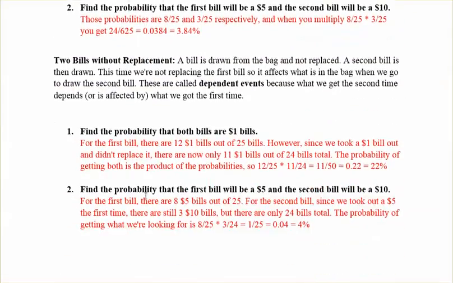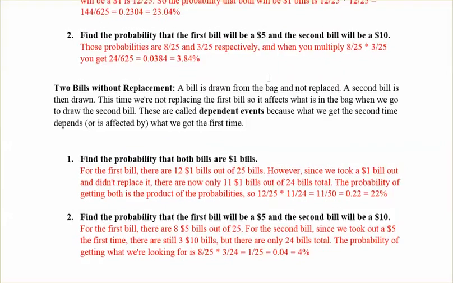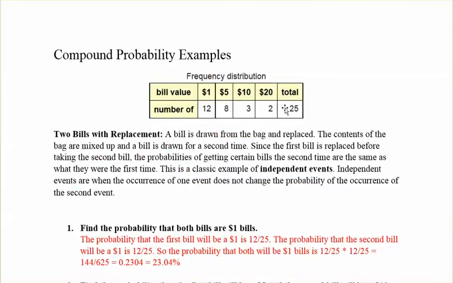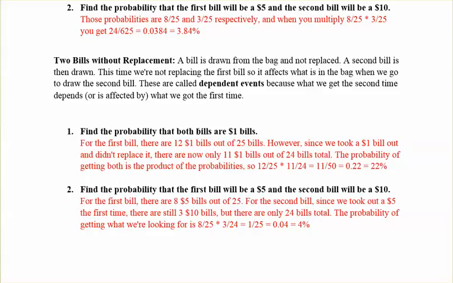So now let's take a look at the 2 bills without replacement. In this example, a bill is drawn from the bag and not replaced. A second bill is then drawn. This time we're not replacing the first bill, so it affects what's in the bag when we go to draw the second bill. These are called dependent events because what we get the second time depends on, or is affected by, what we got the first time. It also means the total goes down. If we take a bill out and we don't put it back in, then this total goes down to 24, not 25.